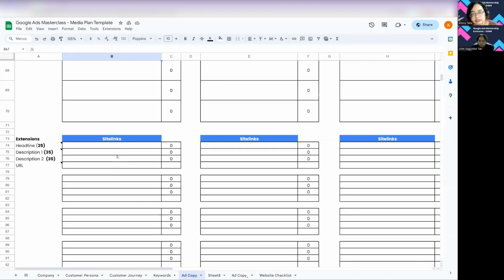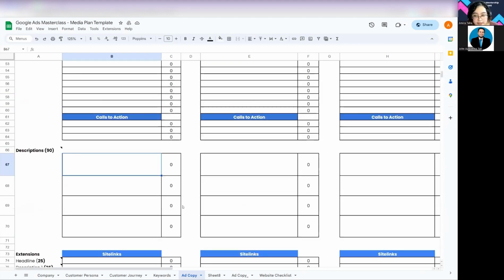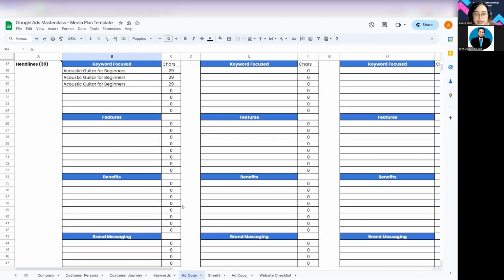And then since these are site links, you should also add the specific link or URL that it will go to. So now that we've covered the technical parts of how you should write your site links, descriptions, and headlines, let's talk a little bit about the content and best practices for your headlines and descriptions. So I want to show you Google's ad policies.